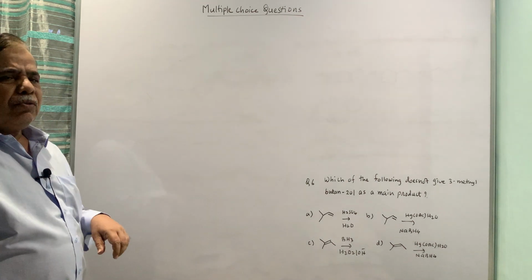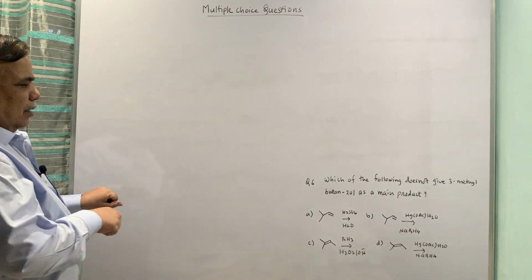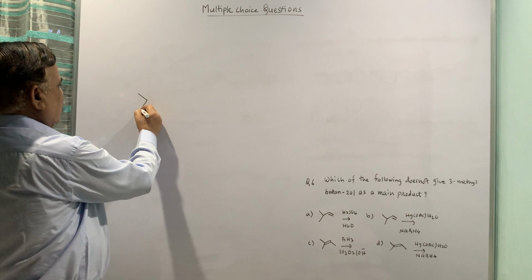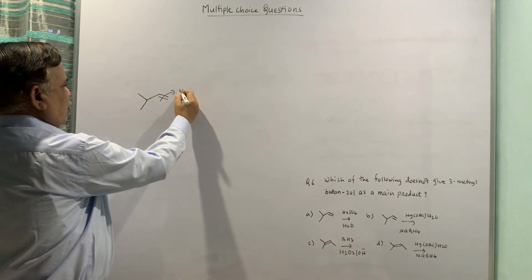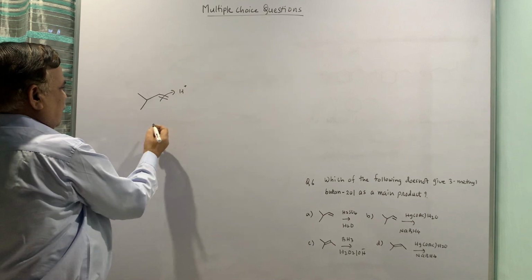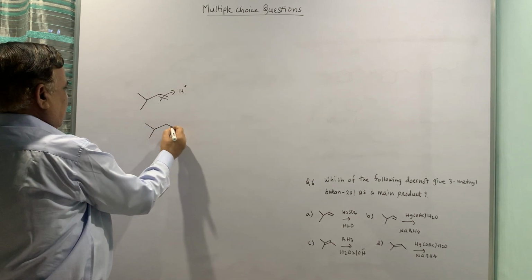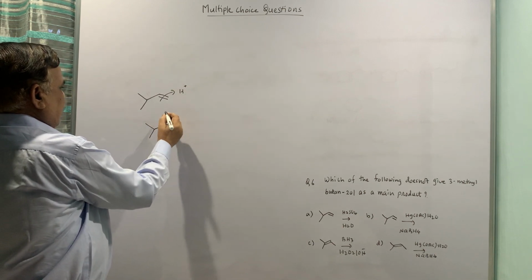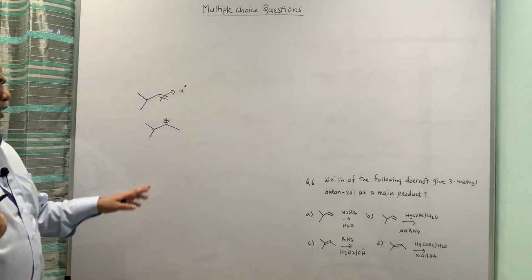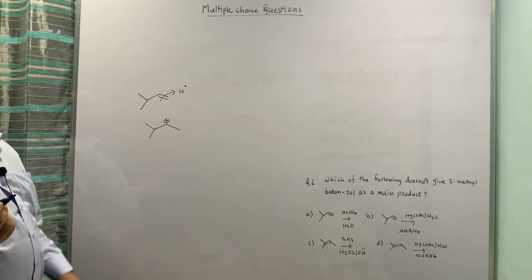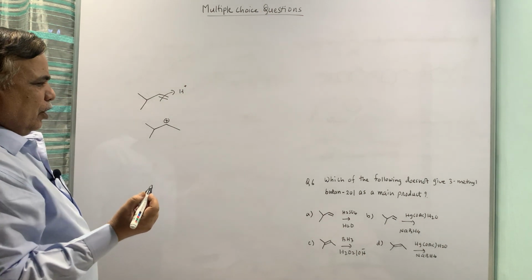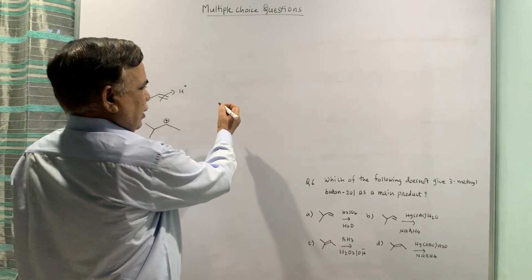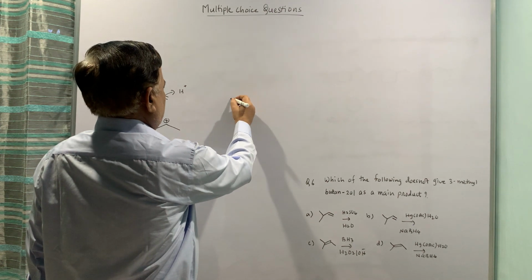Now here you have to work out H2SO4 addition across this. Now this is H2SO4, I will just put H plus for the sake of convenience, and then if H plus is taken up by the terminal carbon, then this will be the carbonium ion, and our product also I am putting 3-methyl butane 2-ol.